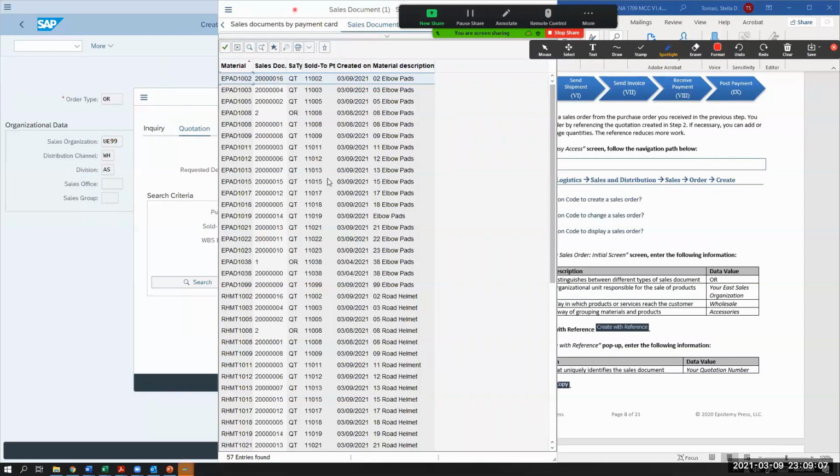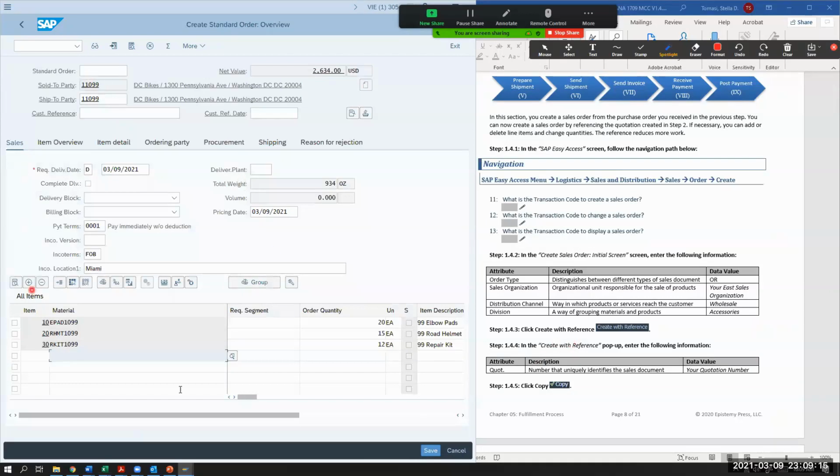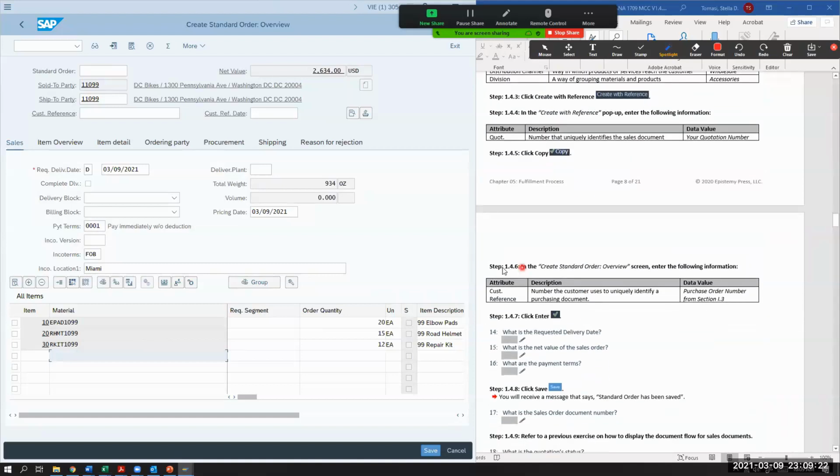All right. So once we do that, we're going to click on this copy button right here. And so everything that we already typed in will already pop up. Okay. So now we're in step 1.4.6 in the create standard order overview. Enter the following information.